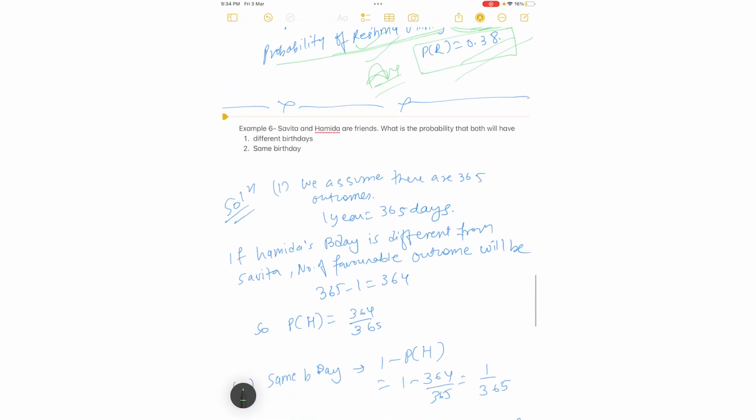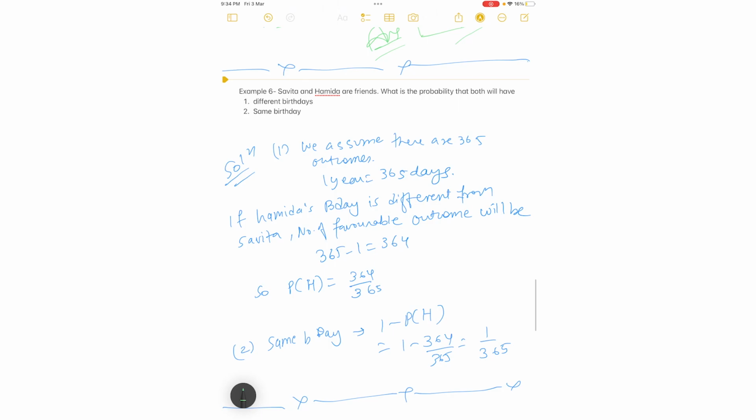Now let's move to example number 6. Very important question, please mark it as an important question. Savita and Hamida are friends. This is also from the NCERT book. Example number 6. What is the probability that both will have different birthdays? Second, both will have the same birthday.